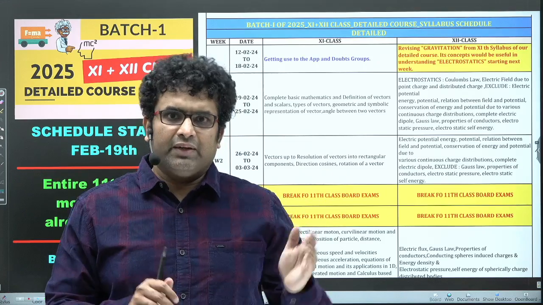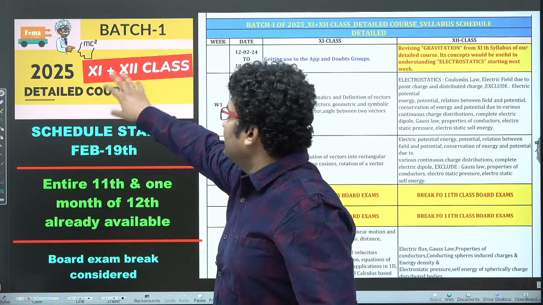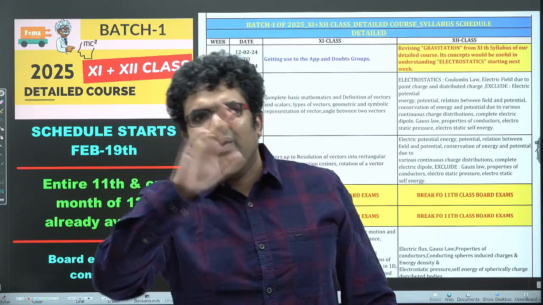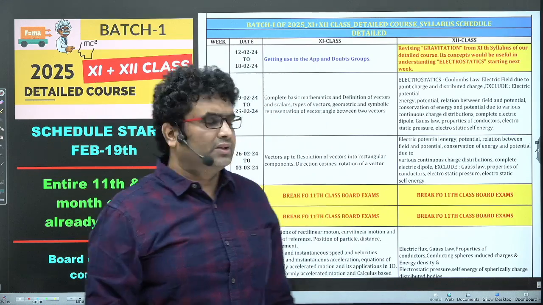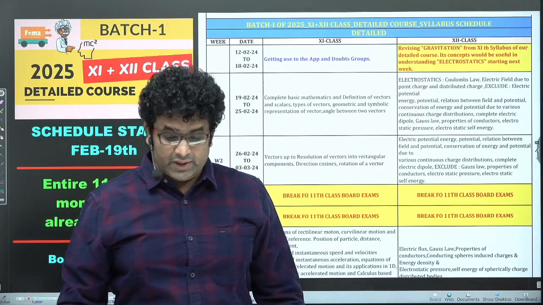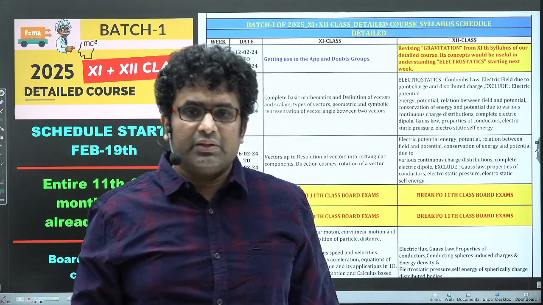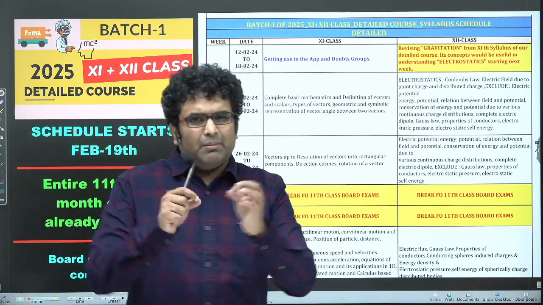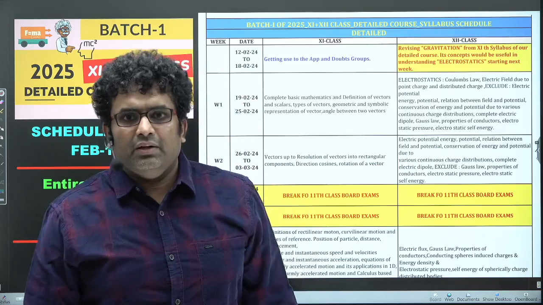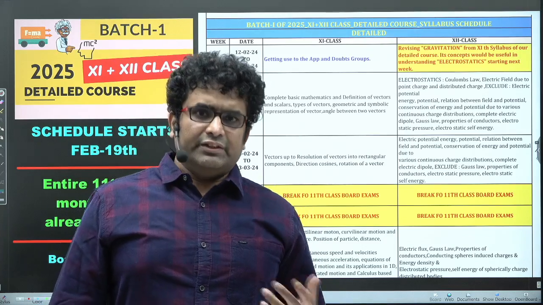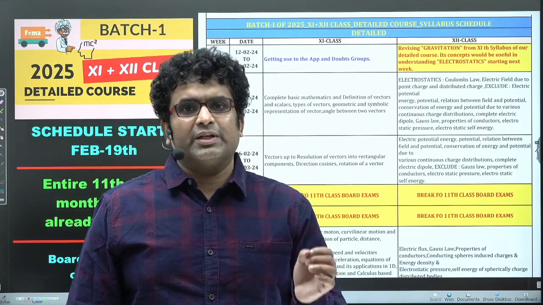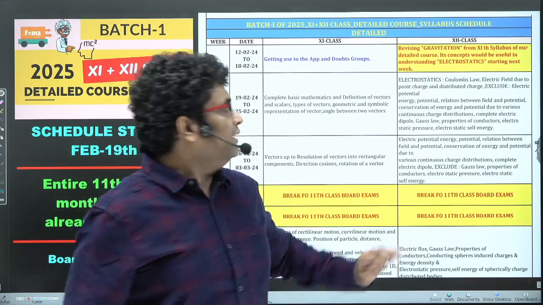No issue. And they will have access to that 11th plus 12th syllabus content. They'll go to gravitation, they'll quickly watch those lectures of gravitation before they start electrostatics. Now, what about 12th? If some students are only taking 12th and they start with electrostatics, they might find it slightly, I'm not saying difficult, but it would be much more comfortable if they had done gravitation.